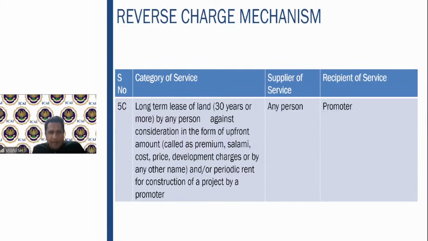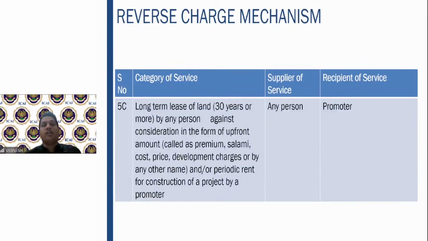Long-term lease of land, 30 years or more, by any person against consideration in the form of an upfront amount called premium, salami, cost, price, development charges, or any other name, and periodic rent for construction of a project by a promoter. So here, what is happening? Who is the supplier of service? It can be any person.